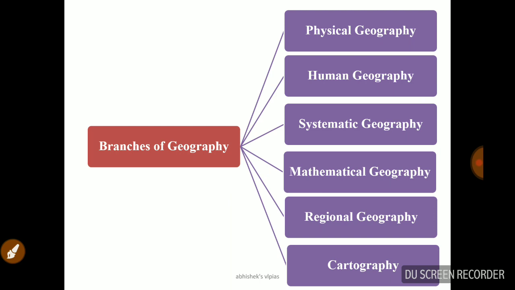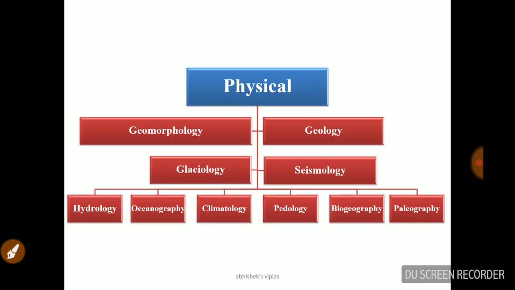During the 20th century, more attention was paid to the systematic study of geographical data, and as a result lots of branches came into existence, based on the regional concept, human geography and physical geography. You can see in this slide that there are six branches of geography now: physical geography, human geography, systematic geography, mathematical geography, regional geography and cartography. So let us discuss them one by one.